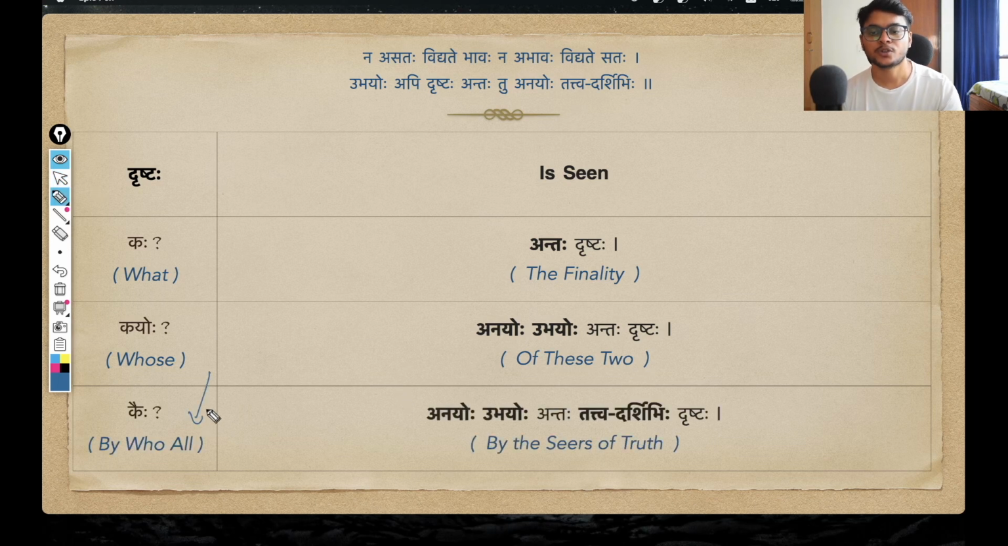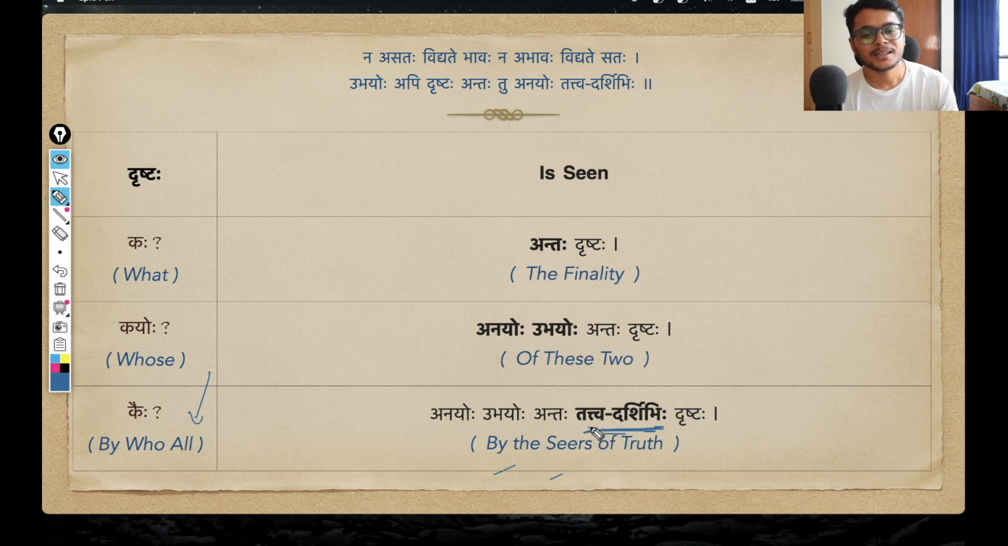Of course the question will be, is seen or perceived by whom? Kaih drishtaha, by whom is this finality seen, is perceived? The answer is tattva darshibhihi. And tattva darshibhihi simply means by the seers of truth, by the truth knowers.